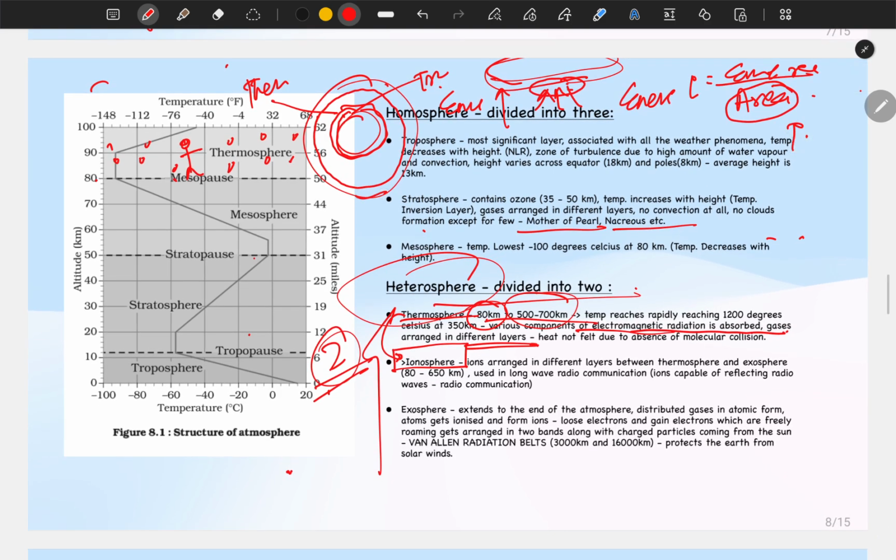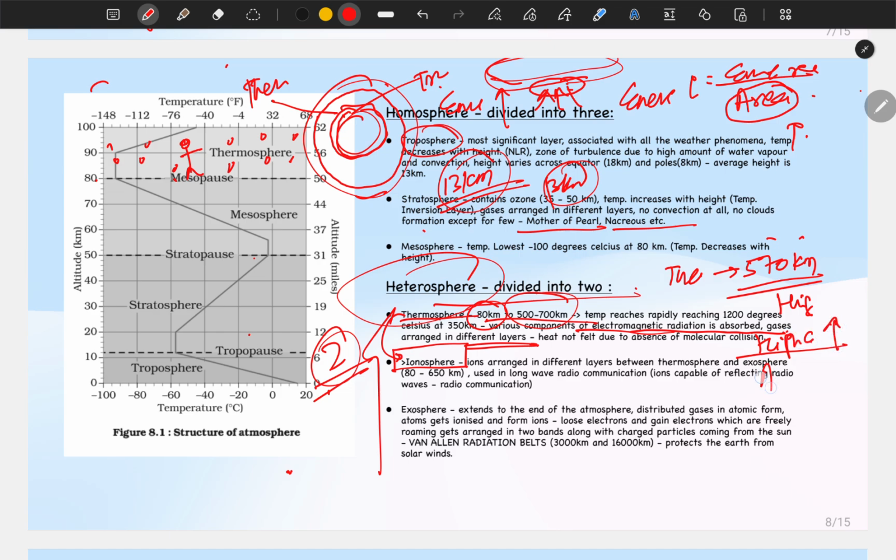But if you see the extent of the troposphere, it is only about 13 kilometers on average. The entire energy is distributed along a sphere of 13 kilometers, compared to the thermosphere, which has an extent of around 570 kilometers. I think 570 is right, yes, 570 kilometers. So energy is very high, and area is also very high, so the resultant energy intensity becomes a bit lower than in the troposphere.